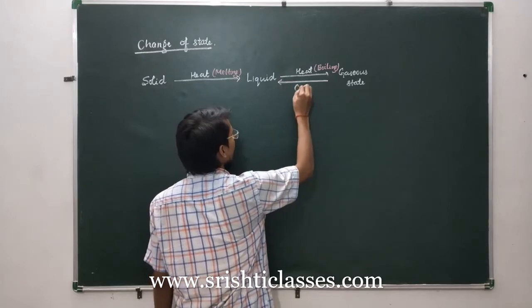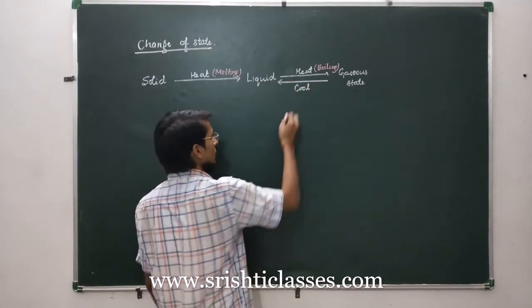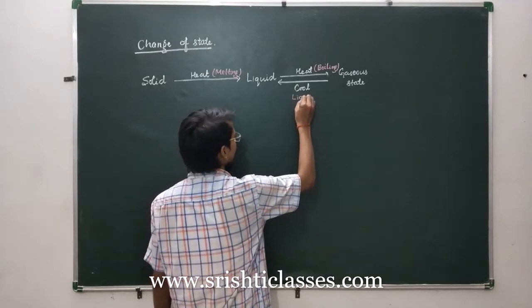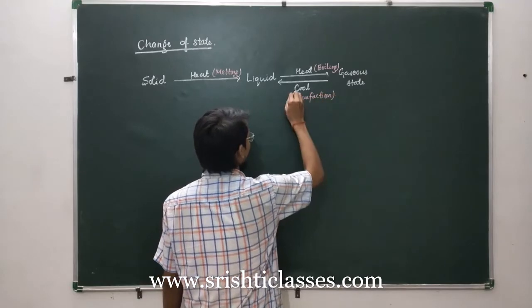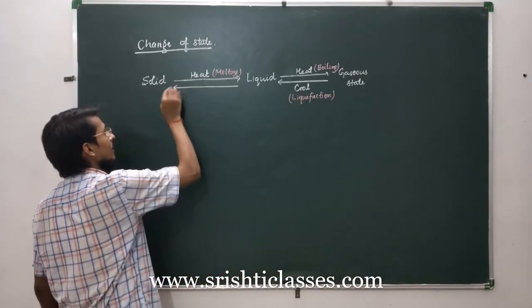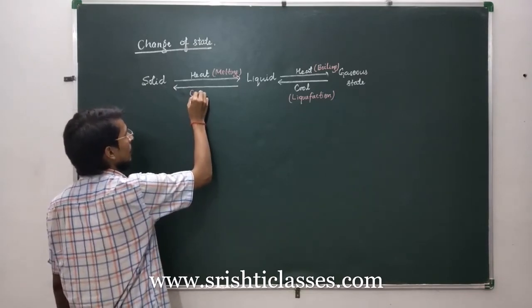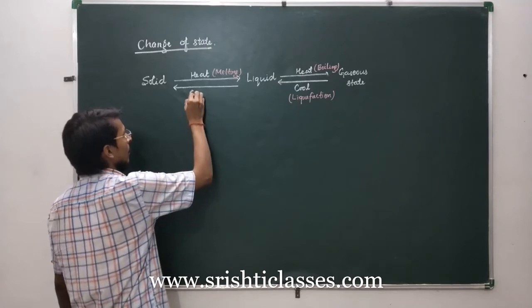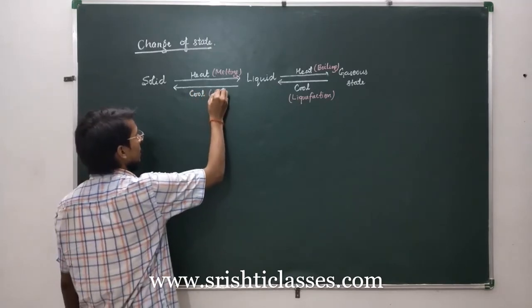If you cool a gas, that will change into liquid, and this process is called liquefaction. Similarly, if you cool a liquid, it will change into solid, and this process is called freezing.